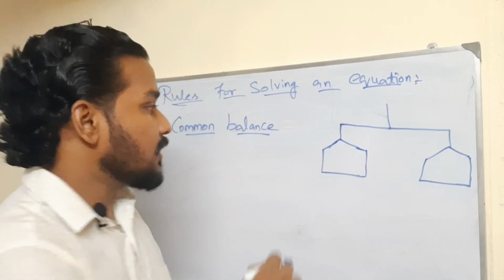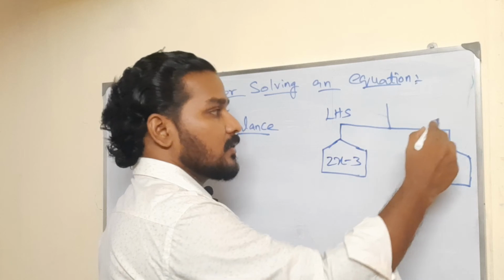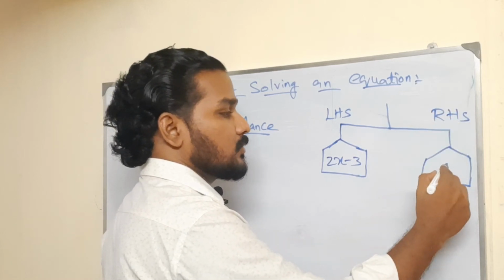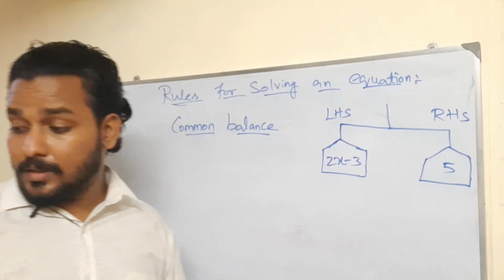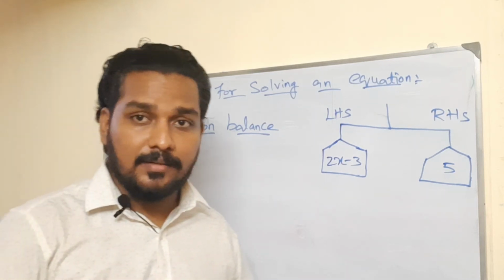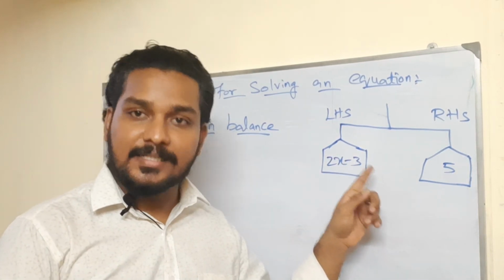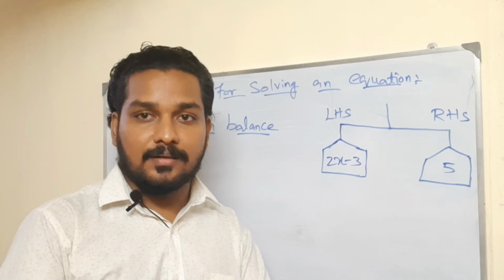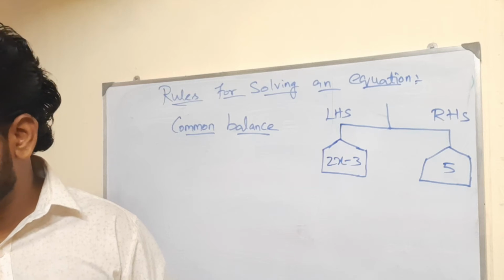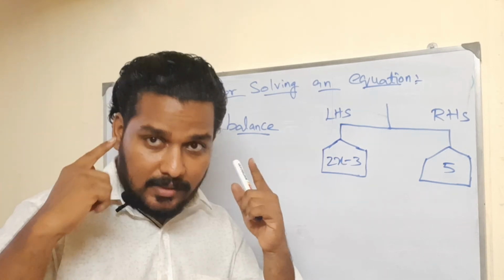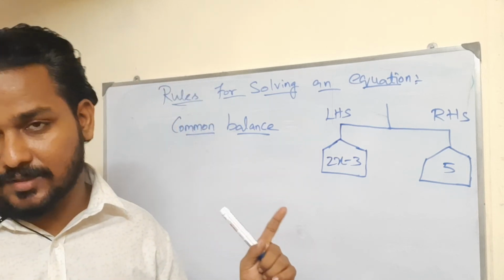Got it? Here 2x minus 3 is your LHS, this is your RHS. 2x minus 3 is equal to 5. Now, when this kind of thing is given, they will give you a statement, so we have to frame it. This kind of problem we will also see afterwards. Now, 2x minus 3 is given, no? The rules and regulations we have to follow now. This is an understanding based question.